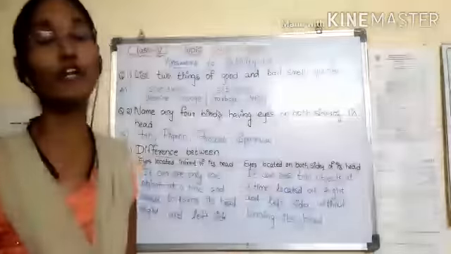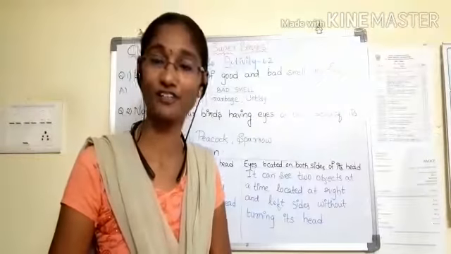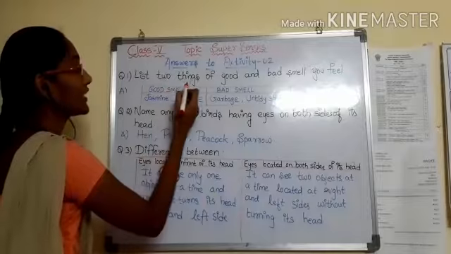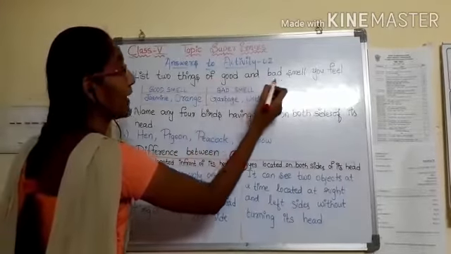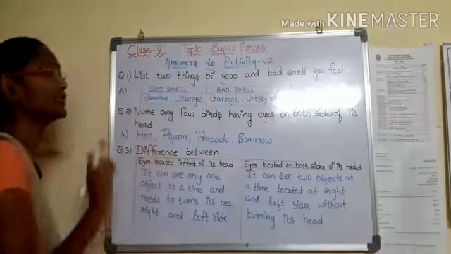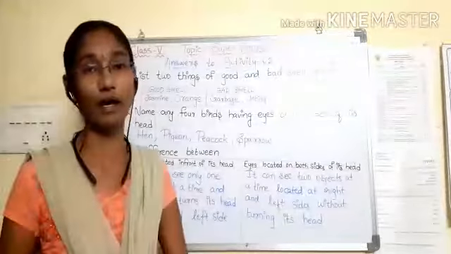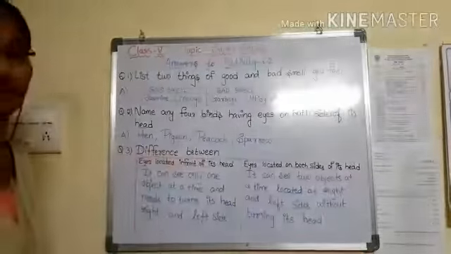Hello children, today let us discuss the answers to activity 2. Question number 1: List 2 things of good and bad smell you feel. In this question you can answer any items that you feel are good or bad. Here I wrote some examples.